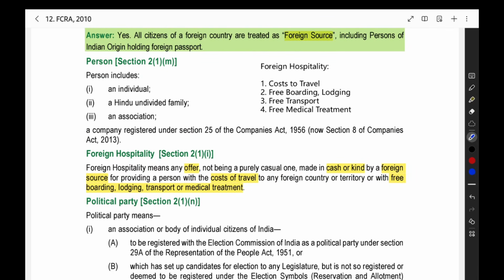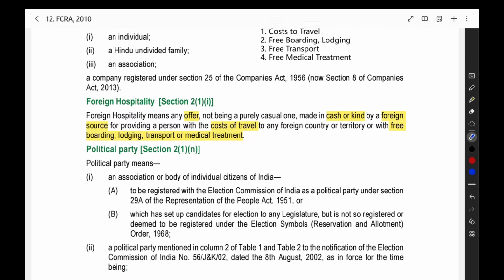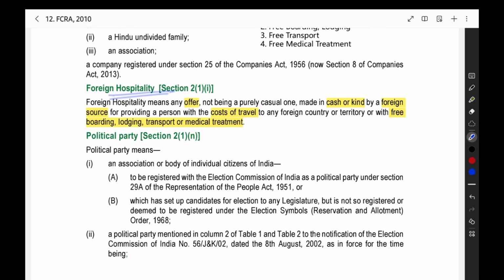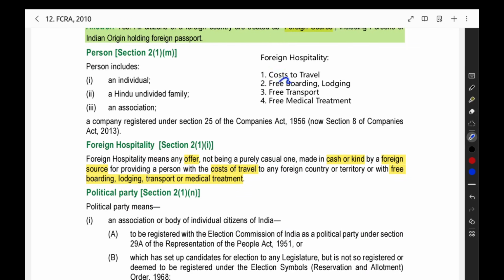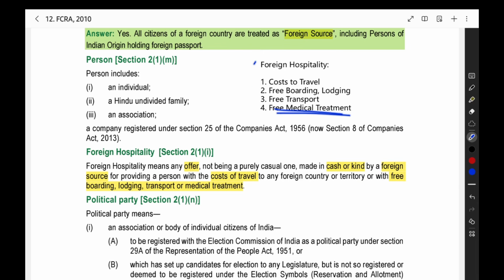Then we saw foreign contribution and foreign source. Now we are having another term, foreign hospitality. What is the meaning of foreign hospitality? Foreign hospitality means when you are traveling outside India, the cost to travel outside India, free boarding and lodging where you are staying, that particular expense, free transportation within that country, or free medical treatment when you are receiving this from a foreign source, then that will also be considered as foreign hospitality.